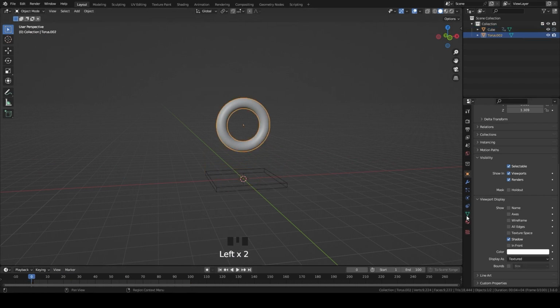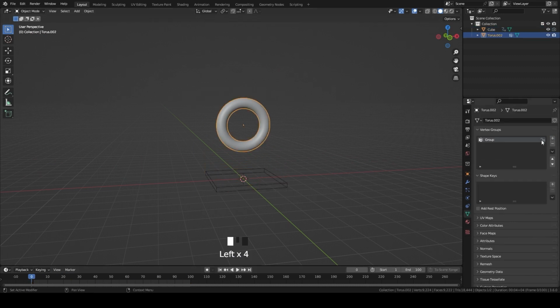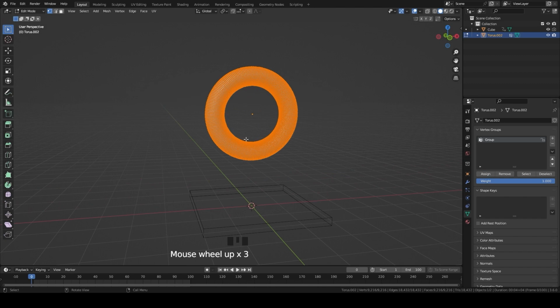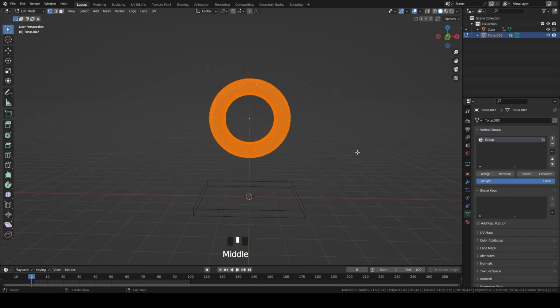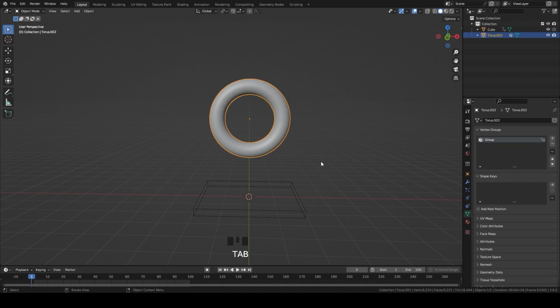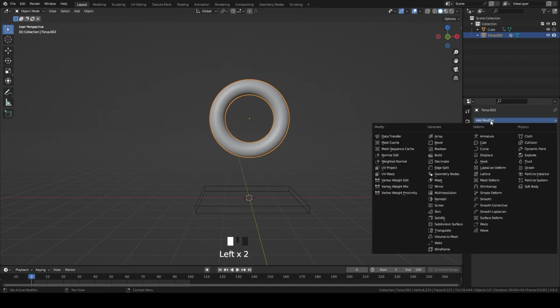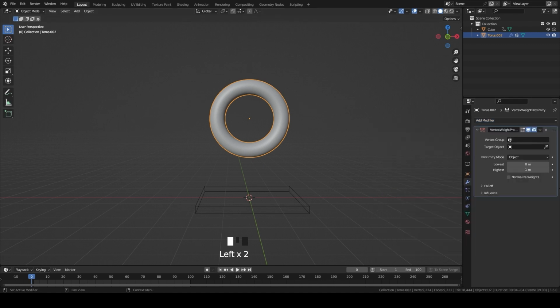Select the torso and add the vertex group. Then go on modifier and add vertex weight proximity. Select vertex group and in the target object select a cube. In proximity mode select geometry.